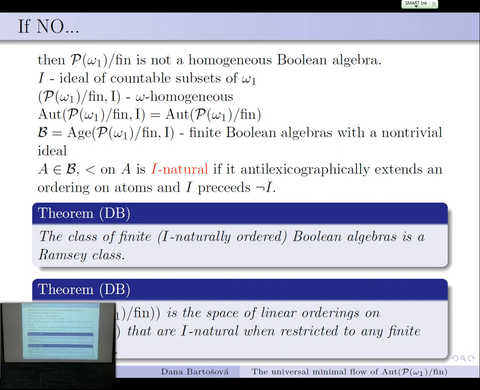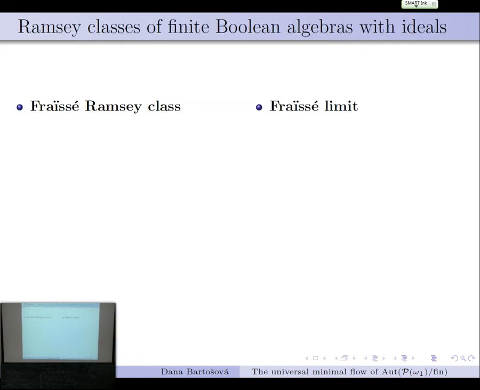As a result, it means that the universal minimum flow of the group of automorphisms of the power set of omega 1 modulo finite is the space of linear orderings on the extended structure that are I-natural when restricted to any finite substructure. So exactly analogous. And now, of course, the research should go in a way: can we find a contradiction to the Katowice problem from there, from these universal minimum flows.